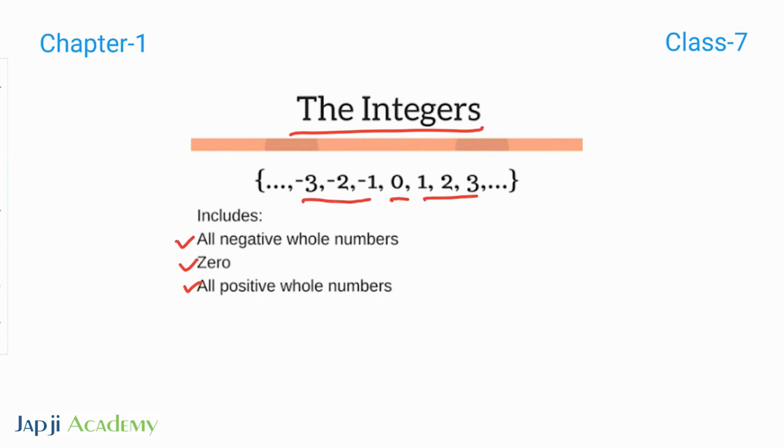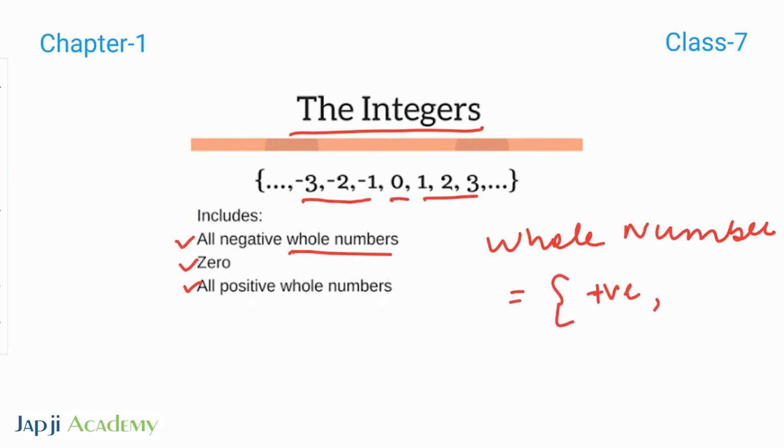Now the question arises, what are whole numbers? A whole number is a set or a group of positive numbers and 0. Whole numbers do not include negative numbers.